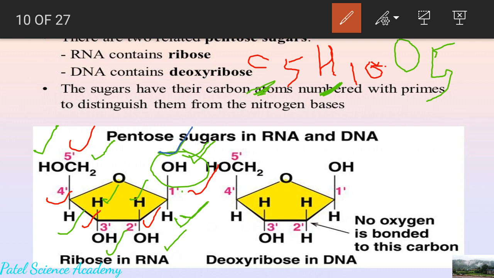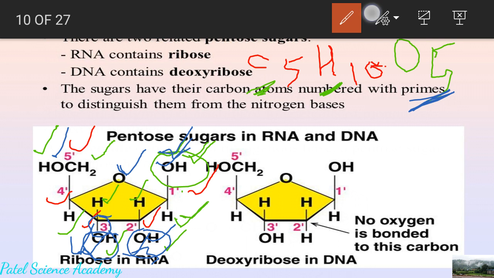At carbon number 2, there is one oxygen present with this hydrogen atom. This is the second oxygen. The third oxygen is at this third carbon with this OH. This is the third oxygen. This one is first, this one is second, this one is third, and this one is fourth, or we can consider it first, second, third, fourth, and the fifth one is this oxygen atom. So likewise there are 5 oxygen atoms.